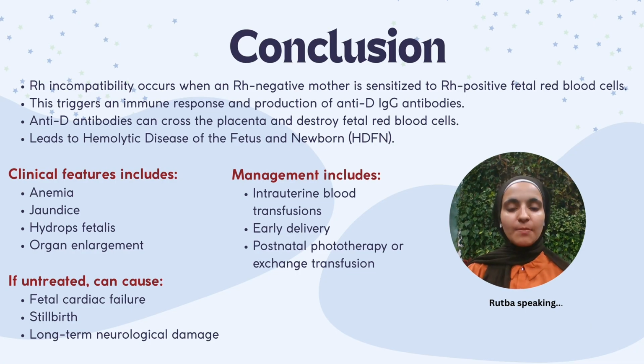So to wrap it all up, Rh incompatibility happens when an Rh negative mother develops antibodies against her baby's Rh positive RBCs. These antibodies can cross the placenta and destroy the baby's RBCs, which leads to serious conditions like anemia, jaundice, or even heart failure before birth. But the good thing is early detection, treatments like intrauterine transfusion or postnatal care such as phototherapy and exchange transfusion can really help improve outcomes and prevent long-term complications.